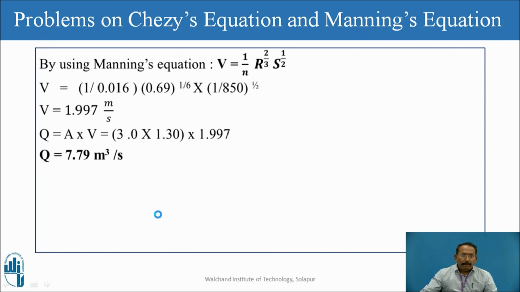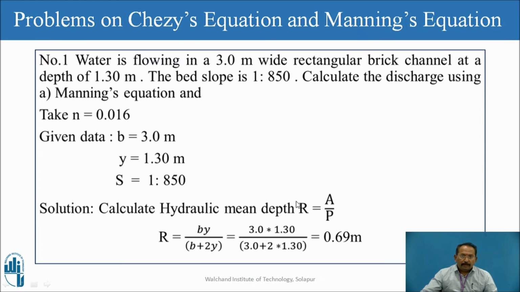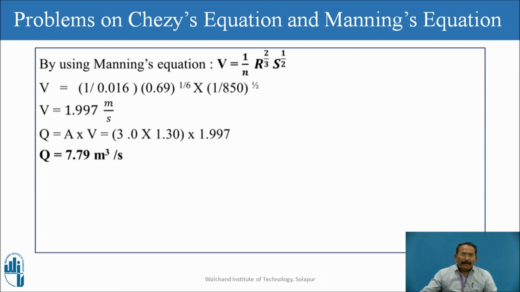Calculation of hydraulic mean depth first. R is equal to A by P, where area is B into Y and perimeter is B plus 2Y. Equating these values, you will get R is equal to 0.69. Now by Manning's equation for velocity, V is equal to 1 upon N R to the 2 by 3 S to the half.